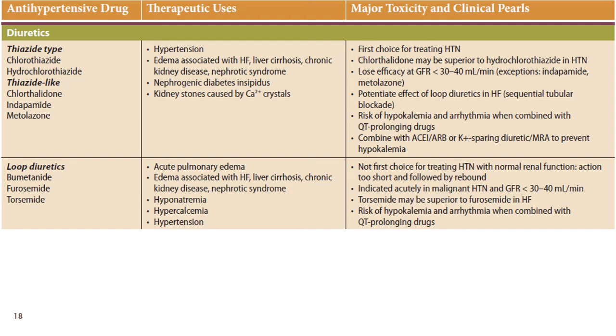Now, let us see the different aspects of the antihypertensive drugs with regards to their uses in different disorders and the precautions to be taken while giving these drugs. The thiazide group of drugs are generally preferred in patients with hypertension along with edema, which may be associated with heart failure, liver cirrhosis, chronic kidney disease, nephrotic syndrome. These drugs are also preferred in patients with hypertension along with nephrogenic diabetes insipidus.